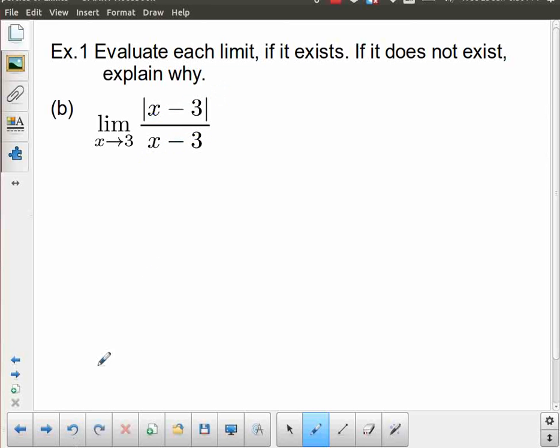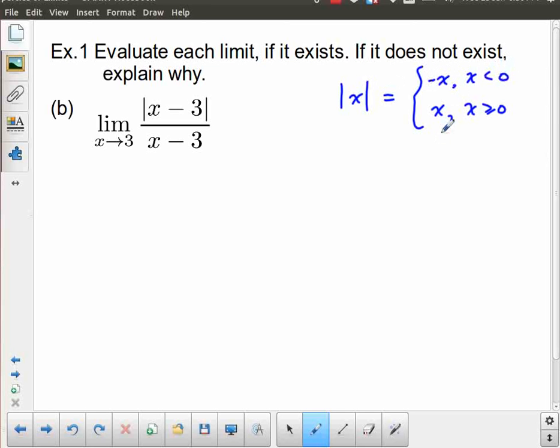So instead what I'm going to do is remind you about absolute value. If I talk about the absolute value of x, what does absolute value of x mean? Well, the absolute value of x is actually most easily represented as a piecewise function. The absolute value of x is equal to just x, provided x is greater than or equal to 0. But if x is less than 0, if x is a negative number, then we actually replace it with negative x.